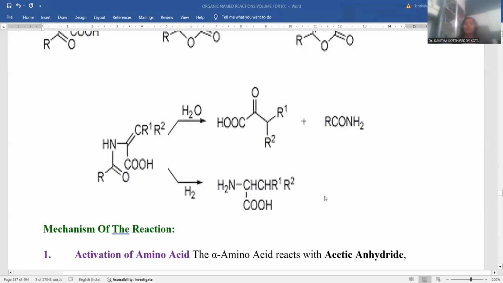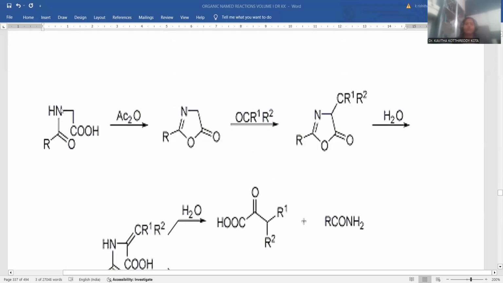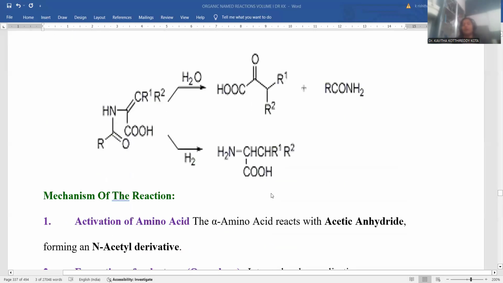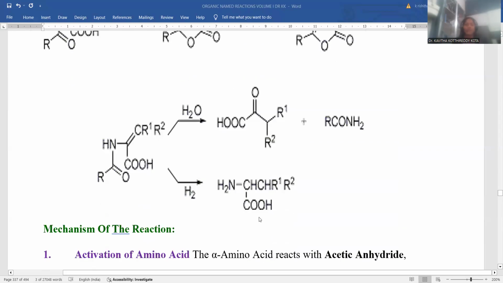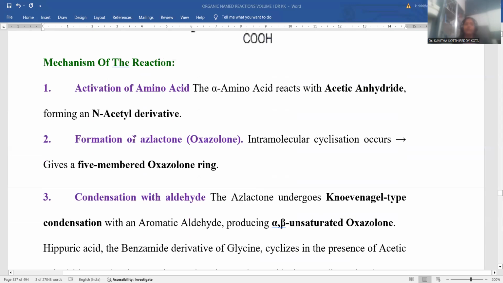Later, what reaction will we go for? Synthesis of higher amino acids is possible. This is the extension of the reaction. So here is the initial condensation between the amino acid and the aldehyde compound. Later, reaction with acetic anhydride takes place. This is the azlactone. This is the requisite reaction for this Erlenmeyer azlactone synthesis. Later on you can extend the reaction. Ultimately you achieve amino acid synthesis also. This is step number 2. Step number 1 will be azlactone. Step number 2 will be amino acid synthesis. Right? So in step number 2 we got azlactone, which is called oxazolone.